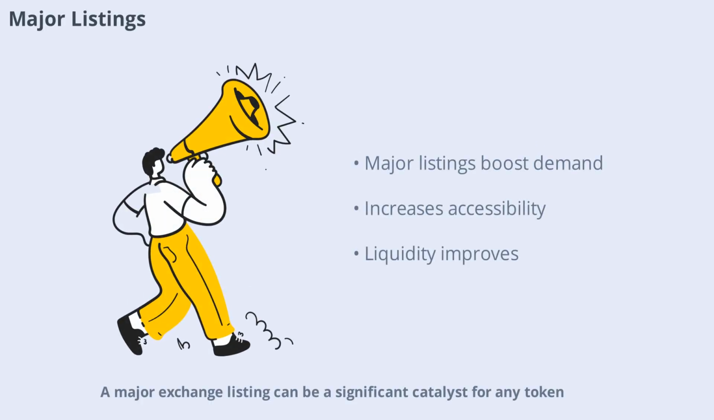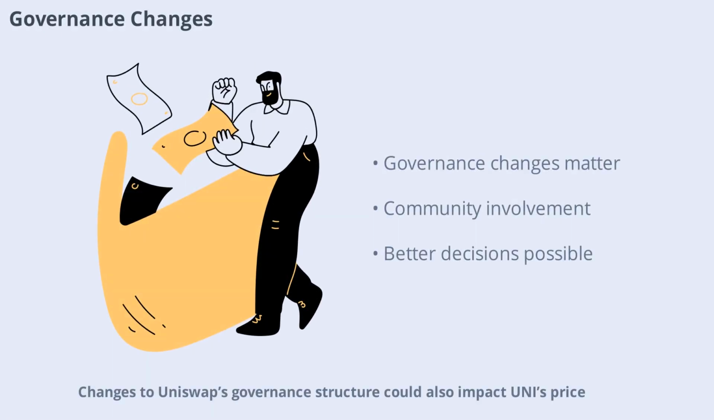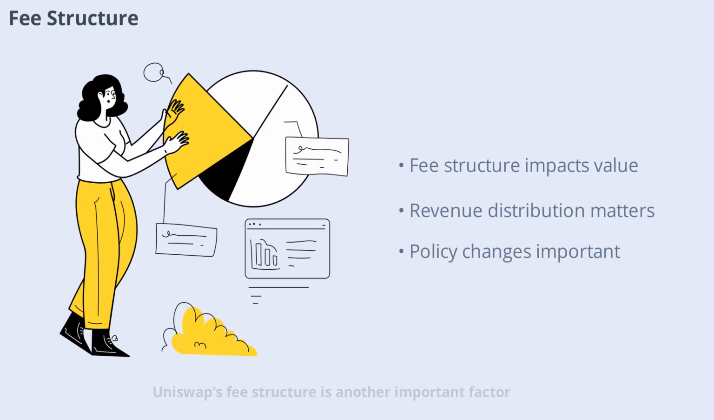A major exchange listing can be a significant catalyst for any token. If UNI were to be listed on additional top-tier exchanges, it could increase accessibility and liquidity, potentially driving up demand and price. Changes to Uniswap's governance structure could also impact UNI's price. For example, new voting mechanisms or increased community involvement might make the token more valuable to holders, especially if these changes lead to better decision-making and protocol improvements. Uniswap's fee structure is another important factor. Adjustments that increase protocol revenue or distribute more value to UNI holders could make the token more attractive.